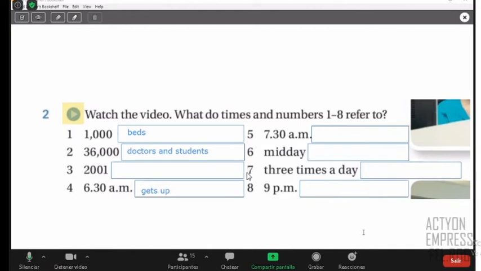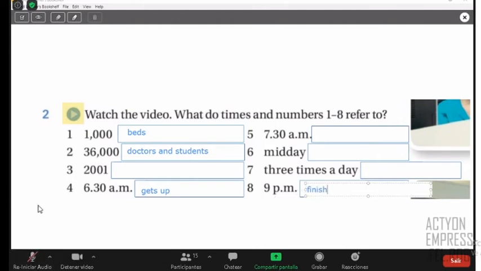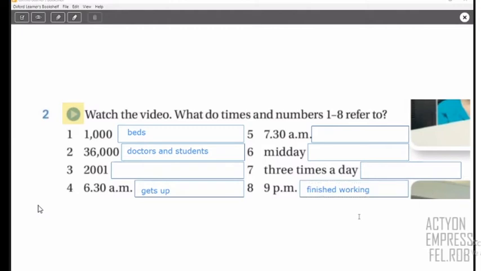Number 8. 9 p.m. finish job. Okay, so let's put here finishes work. Okay, possible. Thank you. And any other idea? We have 2001, 7:30, or 7:30, midday, 3 times a day. Genesis, what's your idea?